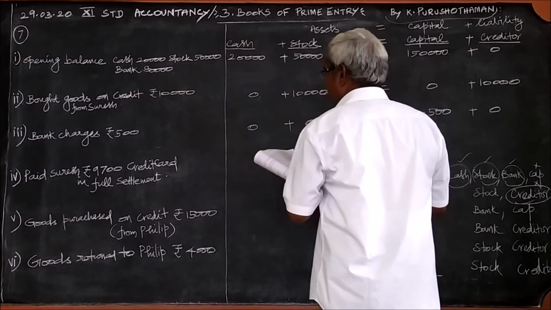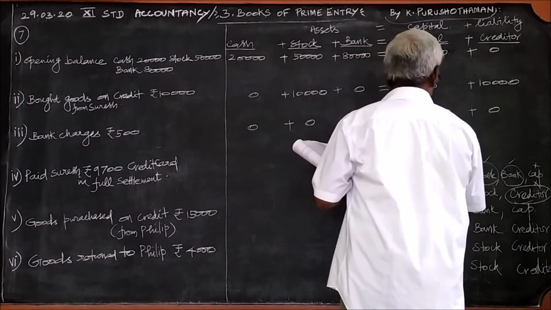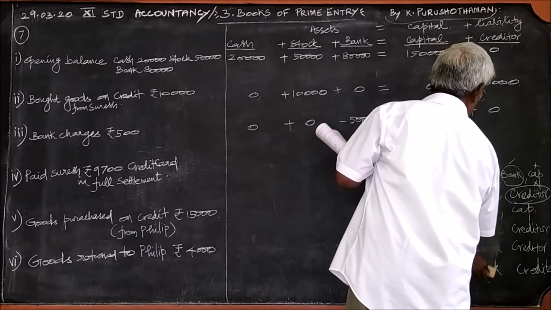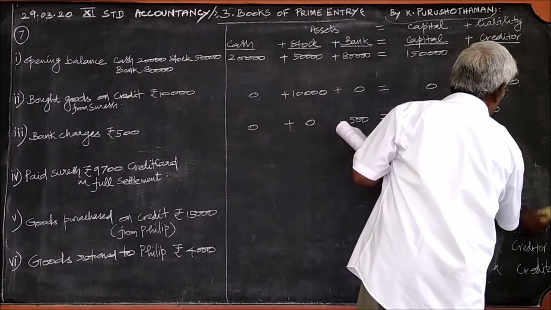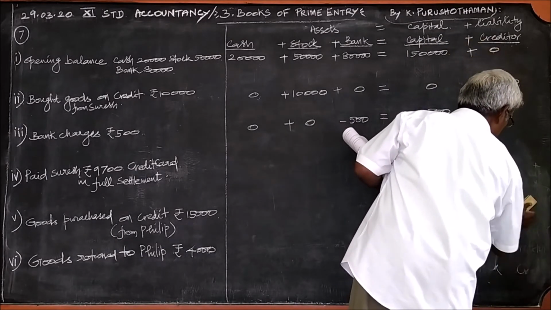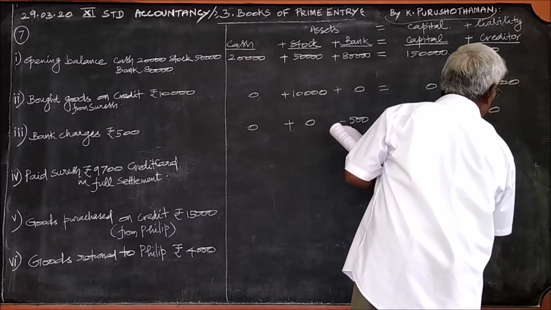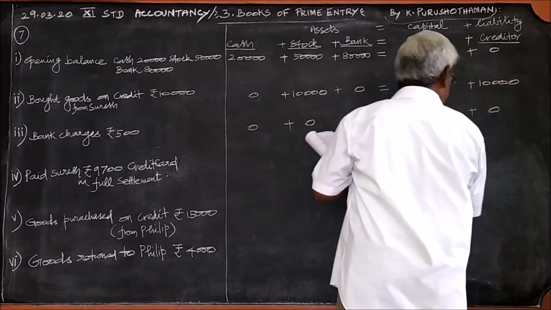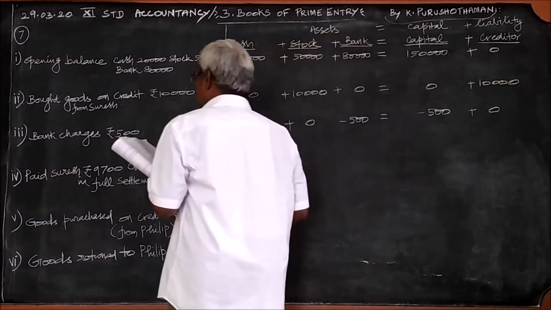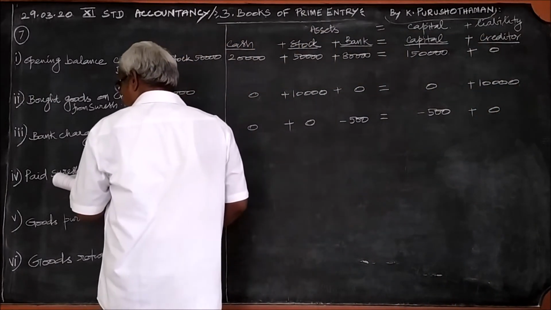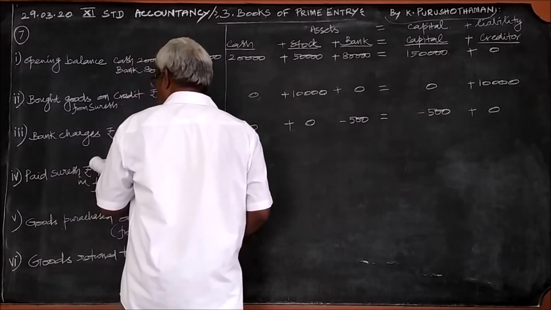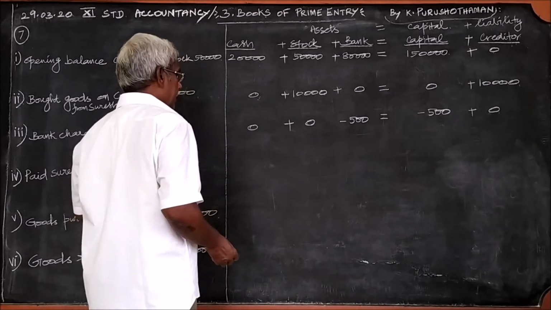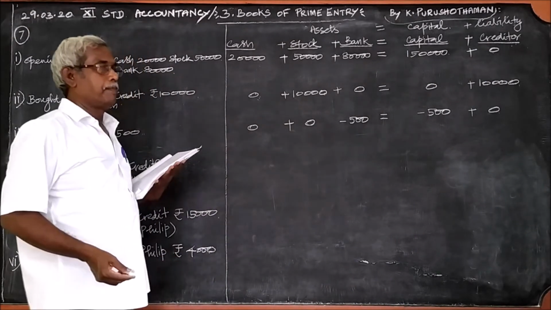And the fourth one, what is under 4? Fourth one is paid to Suresh. They play with the preposition.